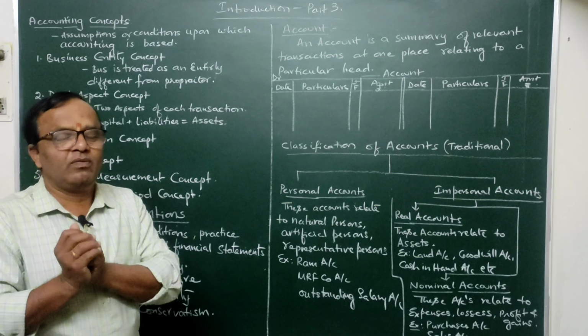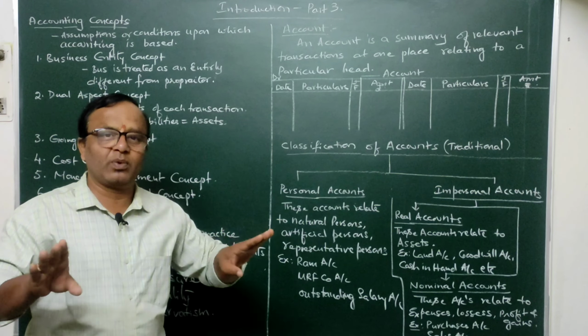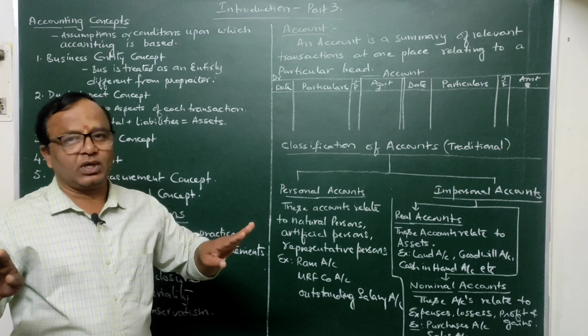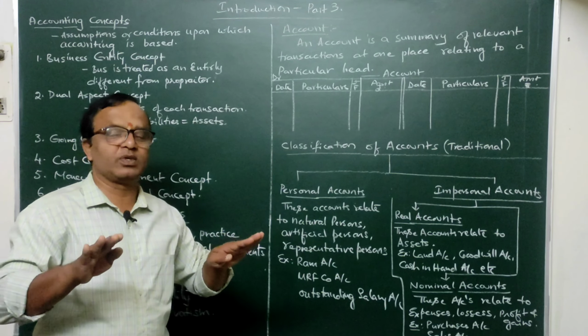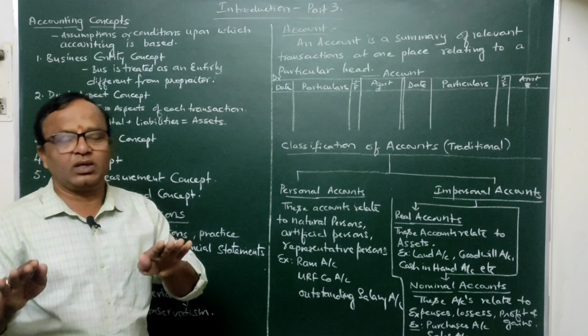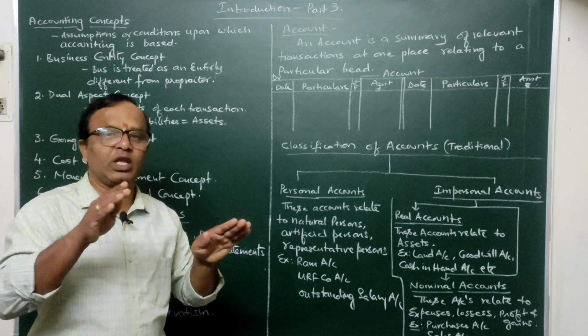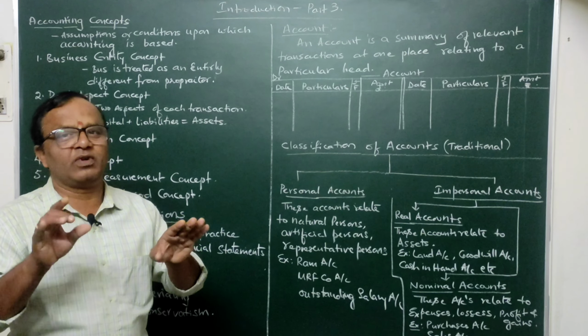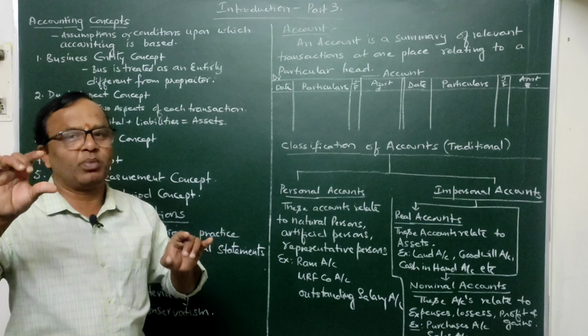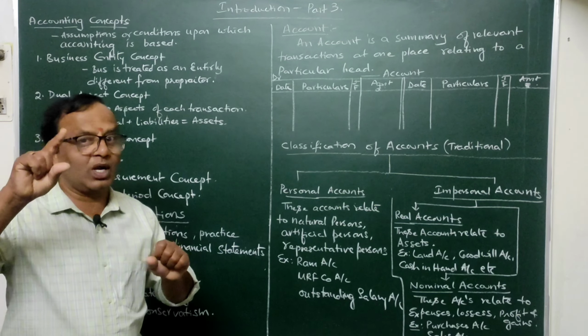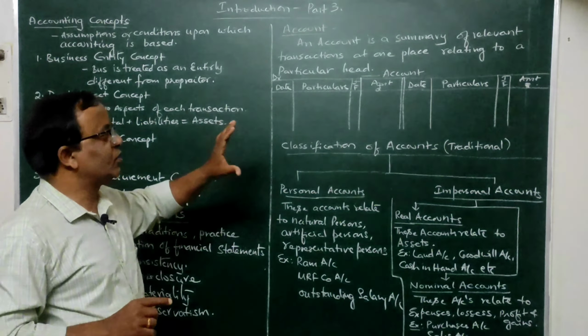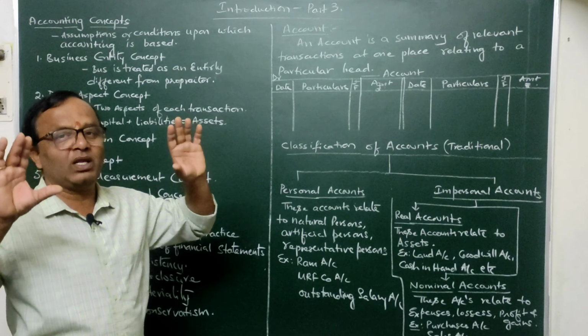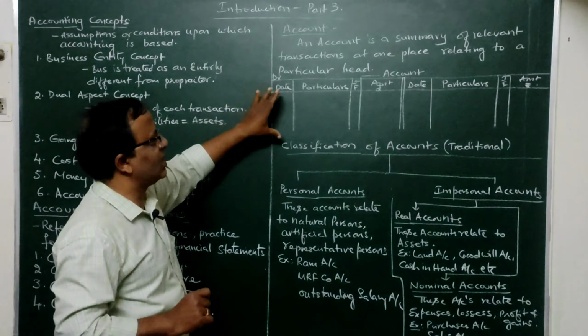So in the ledger, we will have different accounts maintained for the business. Just like we will have accounts on expenses, incomes, losses, gains, assets, liabilities, and the names of persons. On every other aspect, we will have one separate account on each particular page. These pages in the ledger are called a folio. So observe how this particular account will be. What will be there in an account? See, the account format is of this particular type.